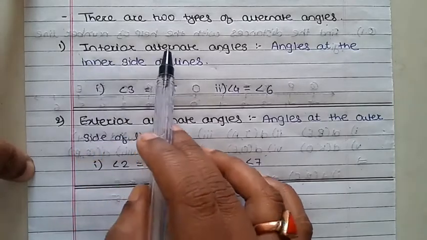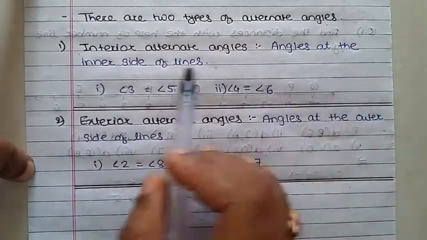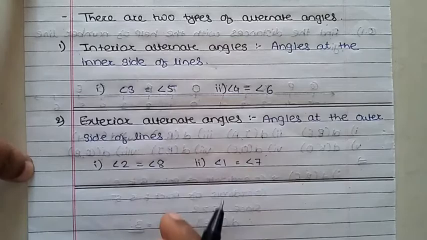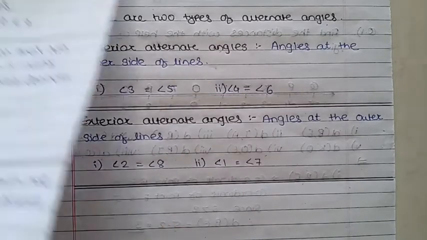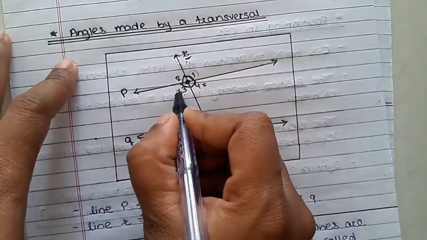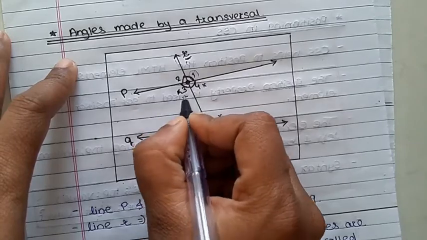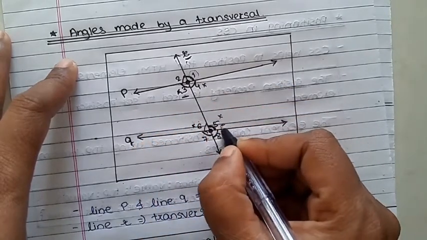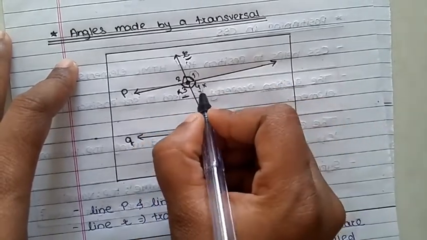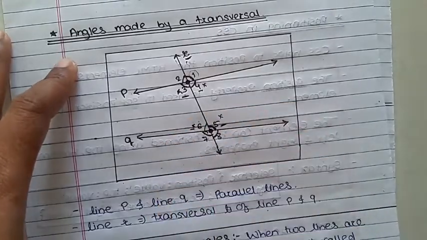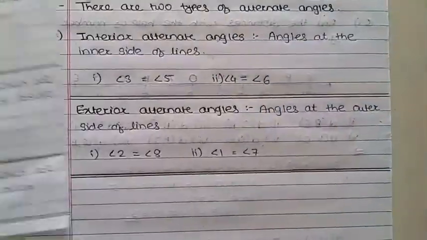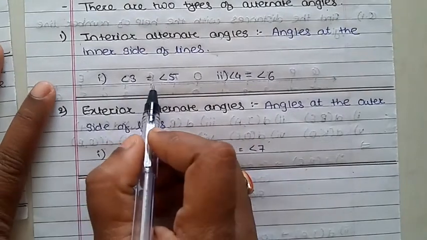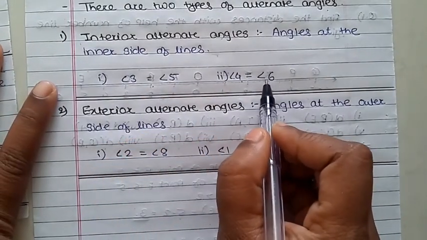So what is the interior alternate angle? Angles at the inner side of the lines. That means this angle 3 is alternate to this one, 5, and this 4 is alternate to 6. So angle 3 is equal to angle 5 and angle 4 is equal to angle 6.